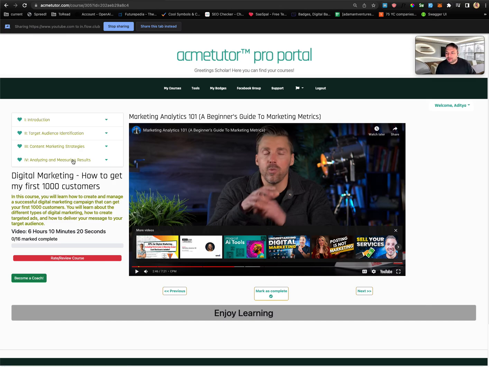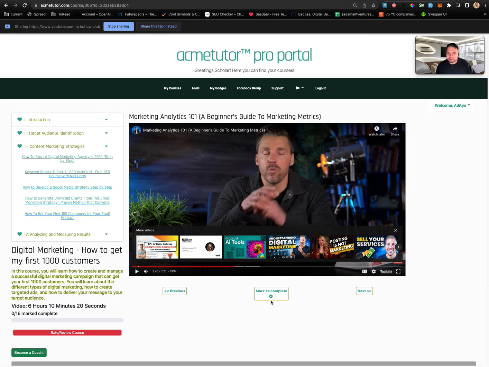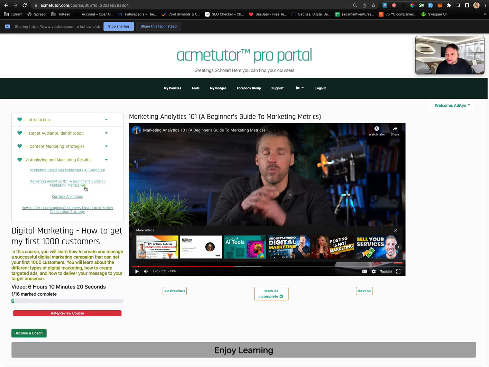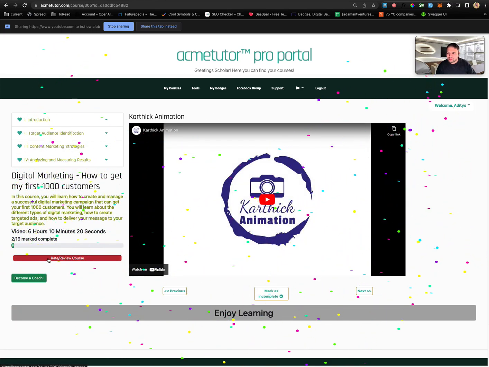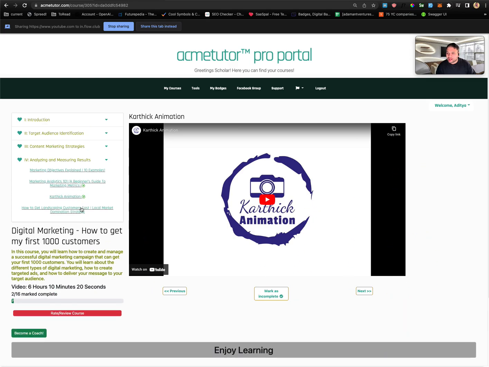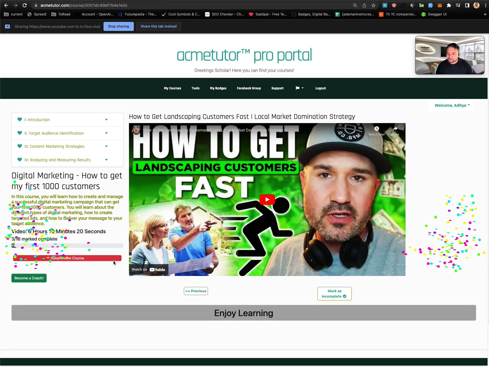But otherwise, you can go through the course, mark each topic as complete, and you'll get this confetti when you mark things as complete. And you'll get this little green checkbox when you mark things as complete, so you can track your progress. The progress bar will start filling up as you mark things as complete as well. So that way you will be able to see how far along you are in the course.